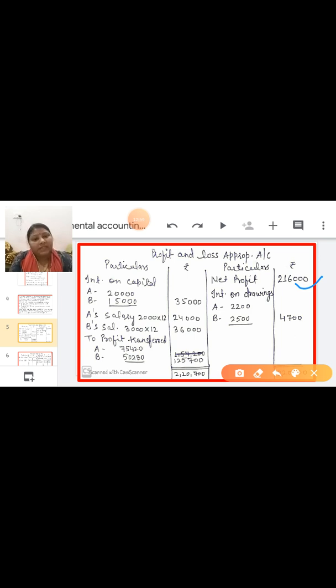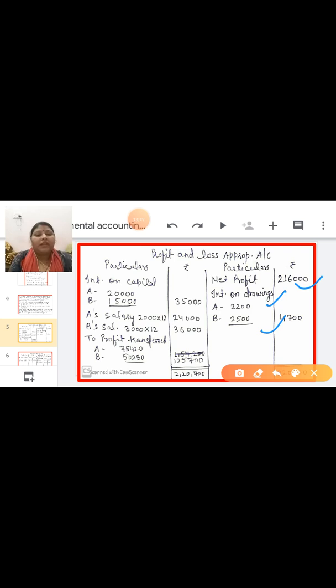If only percentage is given, then you have to calculate the interest on drawing, which I taught in the previous video. In the same way you have to calculate interest on drawing and write it down in the credit side of the P&L appropriation account. In this question the interest on drawing amount is given, so you can directly write it down. Now come to the debit side.